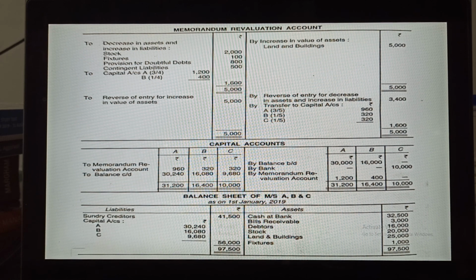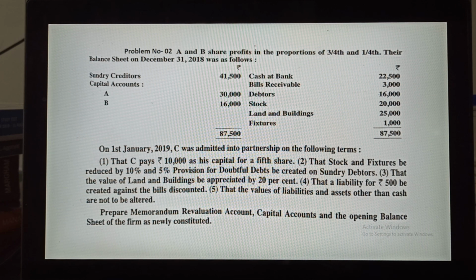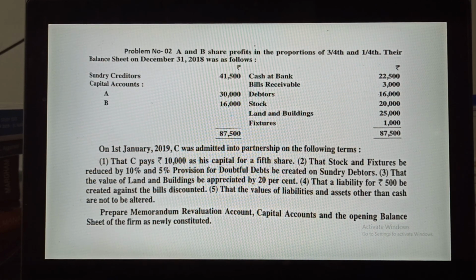As I told you, in case of a decrease in assets or an increase in liabilities, you have to credit it, and the same thing we have done here. What are the changes? Go back to the question. It is given that C pays rupees 10,000 as his capital for the fifth share. Let it be here, there is no need to change. Next, stock and fixtures are to be reduced by 10% and a 5% provision for doubtful debts is to be created on sundry debtors. So we will focus on the second point first.